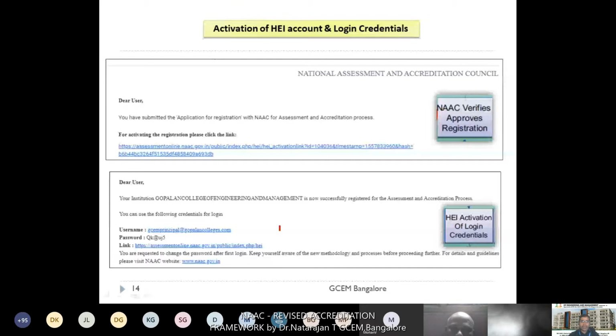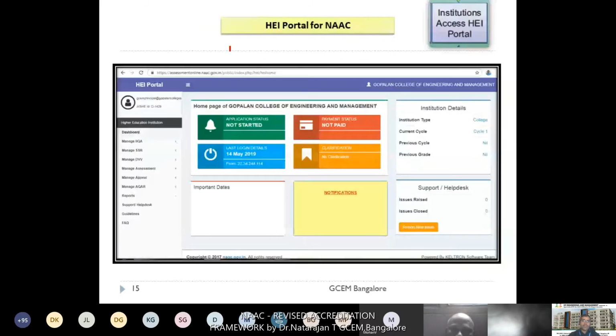So once you get the login credentials, again you can go to this portal, right? Again the same portal. Then you can enter your login credential and password, and one CAPTCHA is there. You can enter it and log in. So this is an example portal for the HEI. This is our college portal. Once you enter, your college name will appear here. Then your college's appropriate AASHE ID will also appear here. Your registered mail ID comes here, right? Also here you can find your college name.